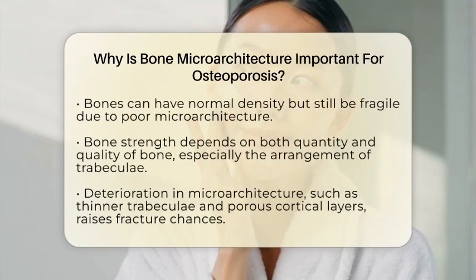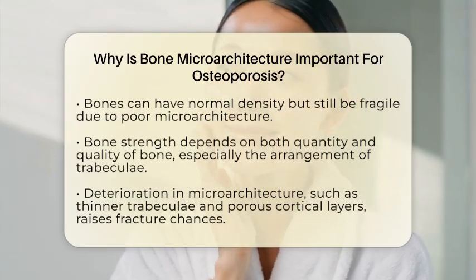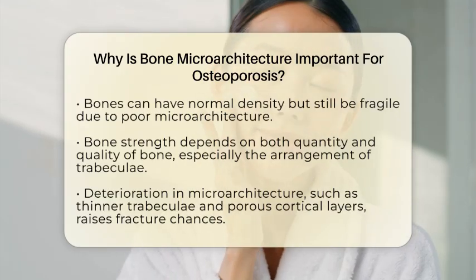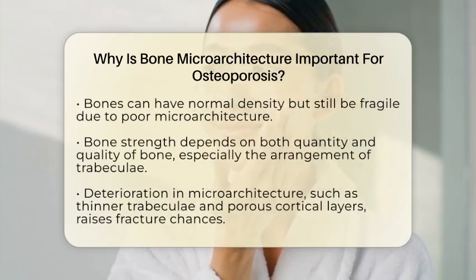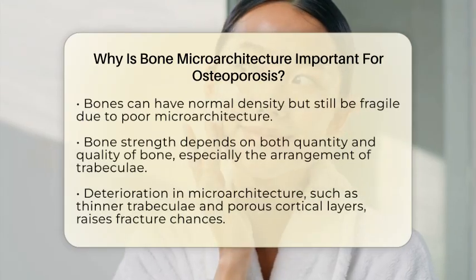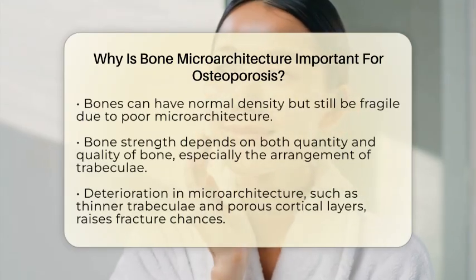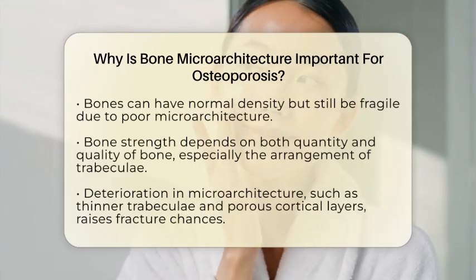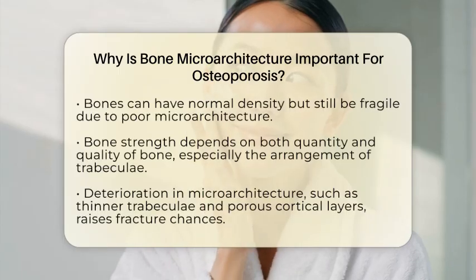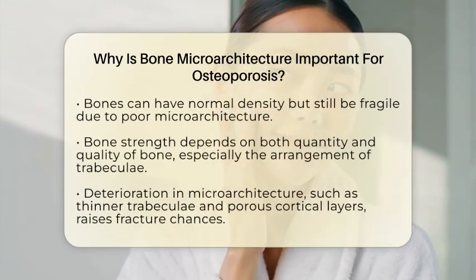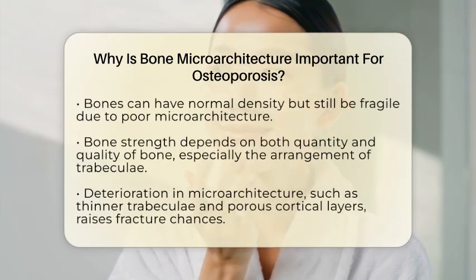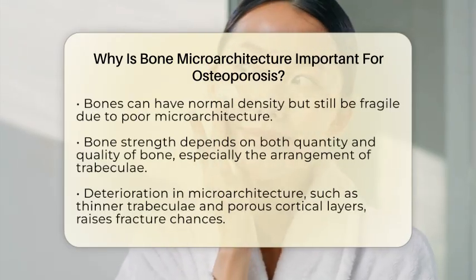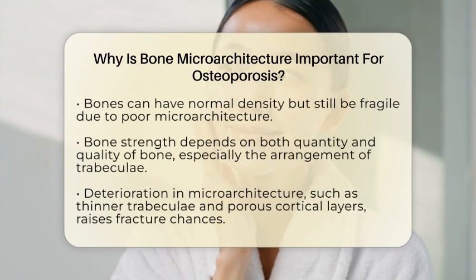The arrangement and connectivity of the tiny trabeculae help bones resist forces like falls or bumps. When these structures weaken or become disconnected, bones lose their ability to withstand stress, leading to fractures. This is why two people with similar bone density levels might have different fracture risks, because their bone microarchitecture could be very different. Research shows that deterioration in microarchitecture is strongly linked to fracture risk.